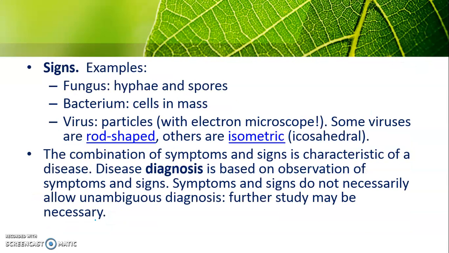Okay. And then signs. Signs can tell us whether this pathogen is a type of fungus or bacterium or virus. Usually for fungus, it is an instant knowing that if we see any spore, then it is caused by a fungus.